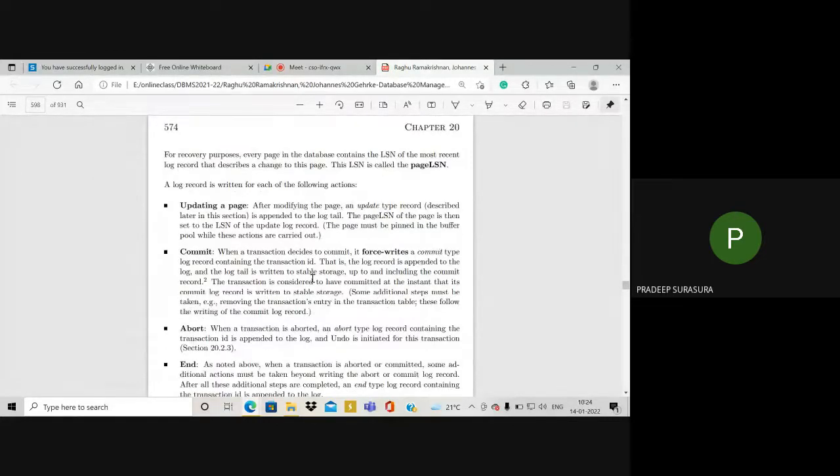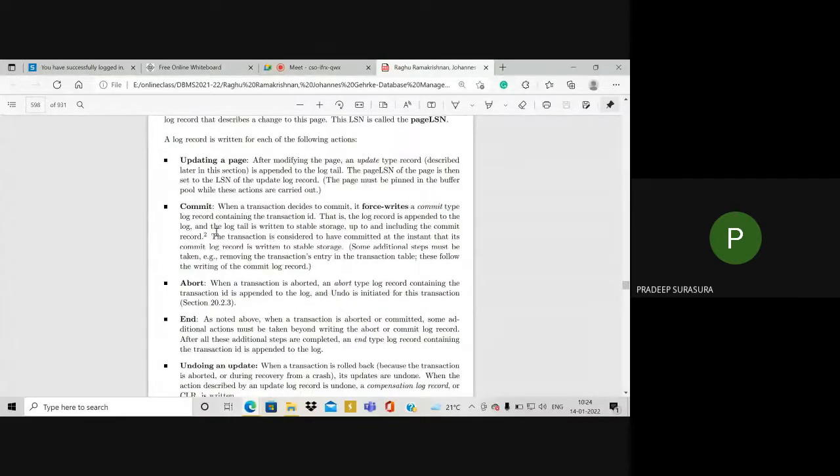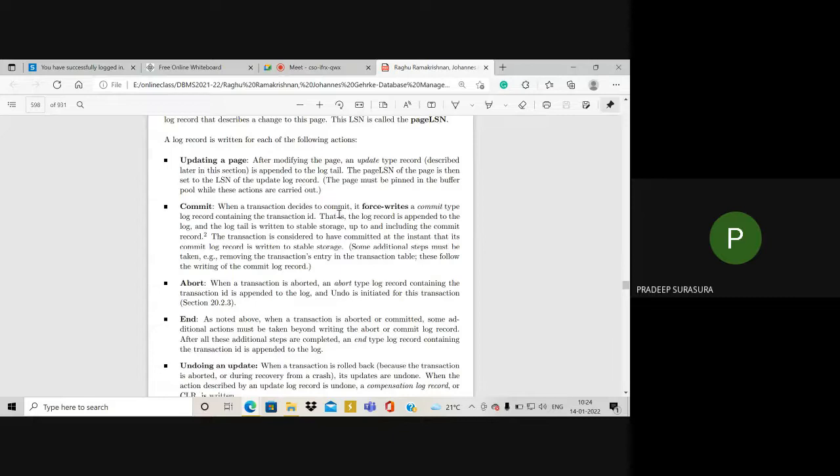Okay, we can just write down this list of actions. What are the list of actions associated with a log record or the WAL protocol? Writing the information in the log is nothing but the WAL protocol only. With the help of the WAL protocol, we write the data into the log file. These are the list of actions associated with a log record. I have seen this question multiple times.